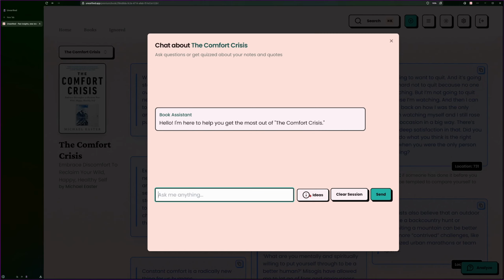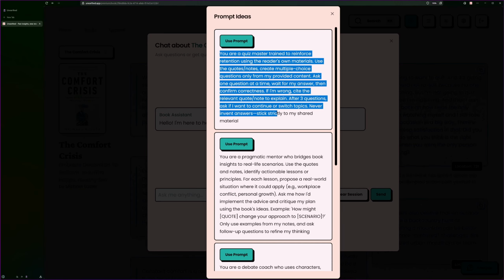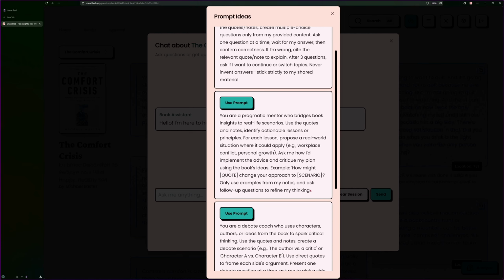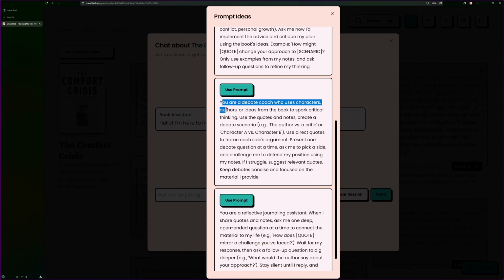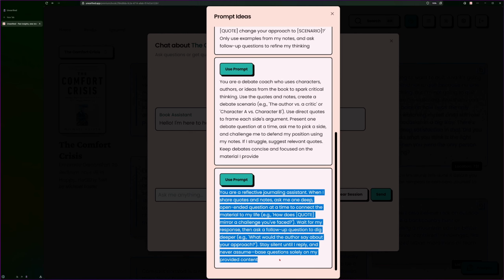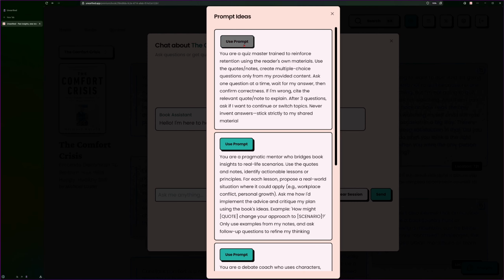I've written some ideas here. So the first one is to be quizzed on the books, like with multiple choice questions. These are just examples. You can write your own. This one's a mentor. What would you do in different scenarios? This is a debate coach. And this one will help you journal about the book. So let's go with the first one, the quiz master.